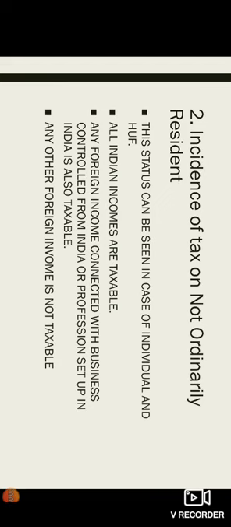That is, not ordinarily resident you can find only in case of individual and also Hindu undivided family. All Indian incomes are taxable. If you are a not ordinarily resident, then you need to pay tax on all Indian incomes.